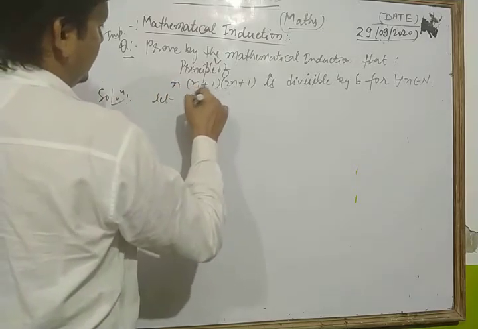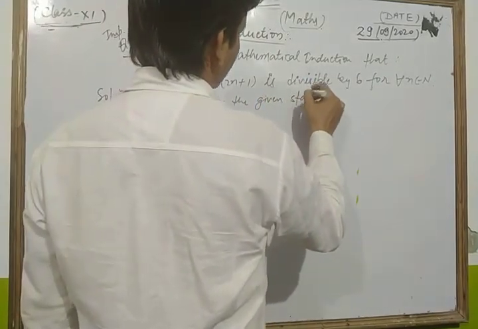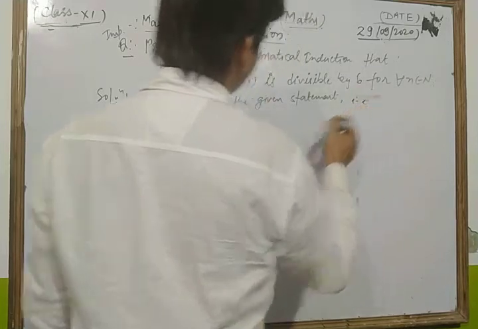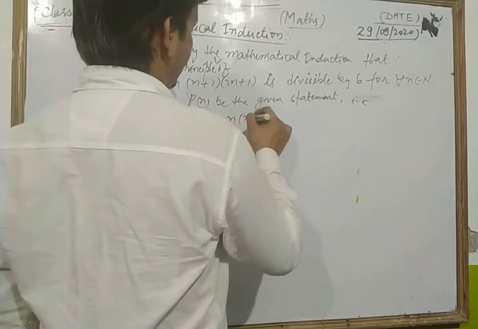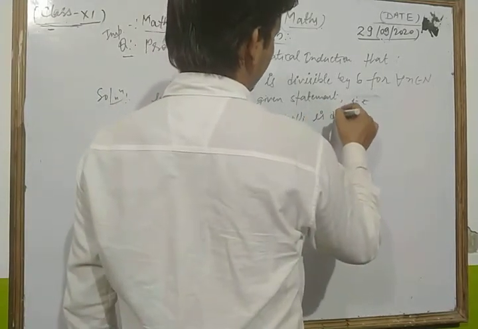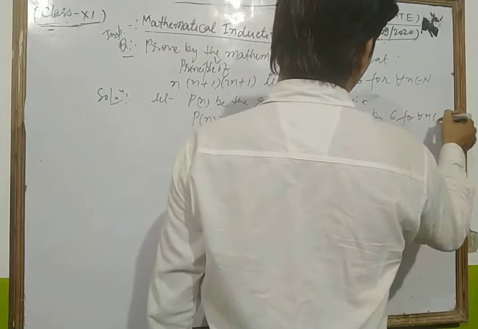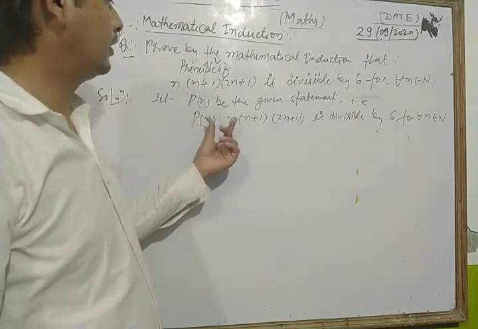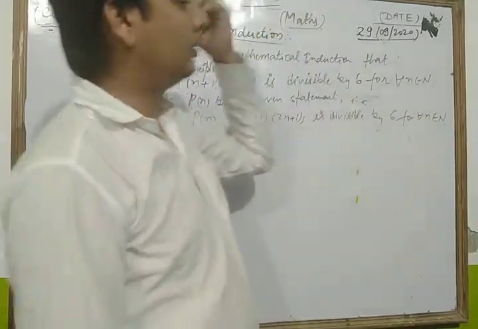Let P(n) be the given statement, such that n(n+1)(2n+1) is divisible by 6 for all n belonging to natural numbers.